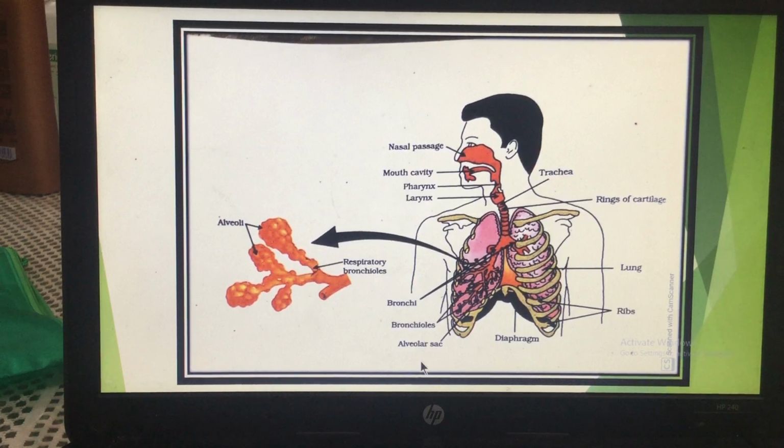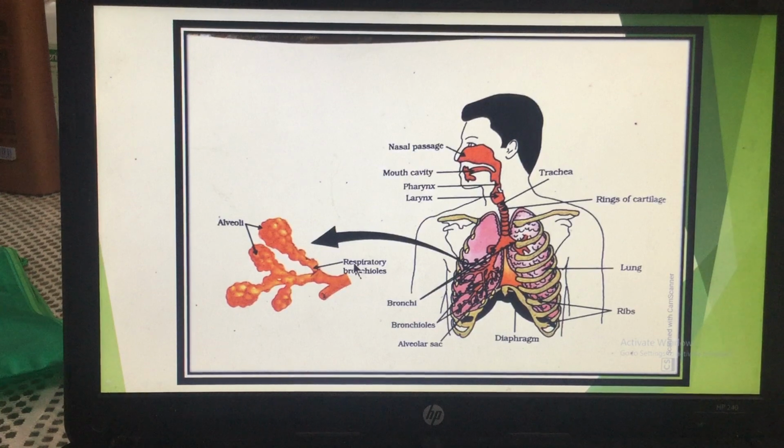The exchange of gases means oxygen goes inside and carbon dioxide comes out through the lining of the alveolar sac. So ये surface area जो है alveolar sac, it acts as a surface for exchange of the carbon dioxide and oxygen. Now these are the alveoli. As I told you, these alveoli are sac-like structures.